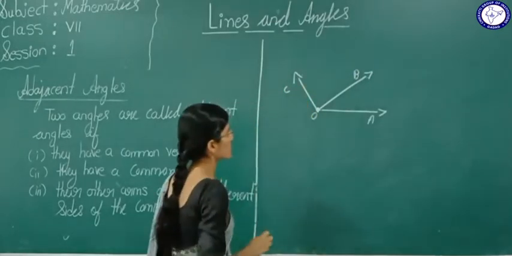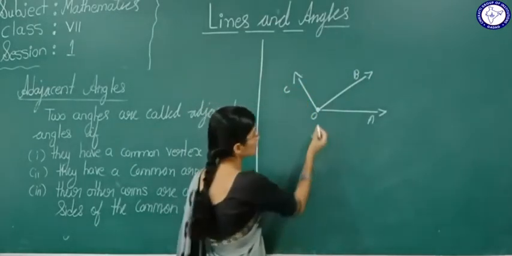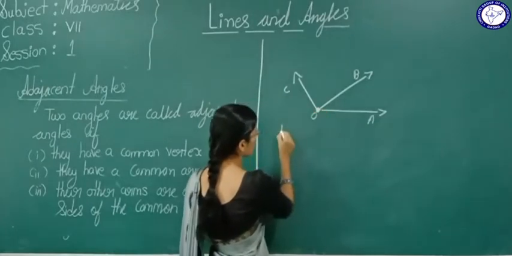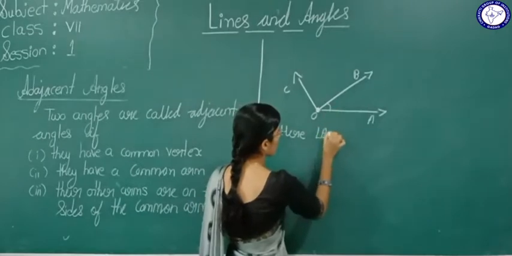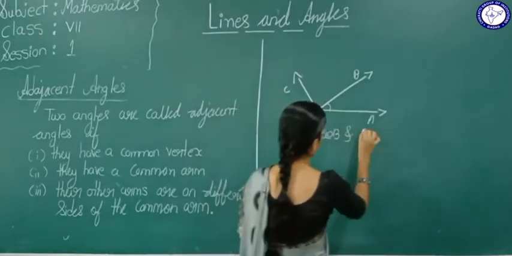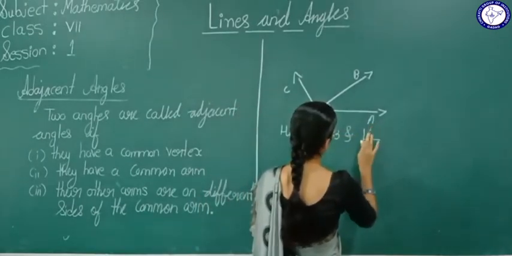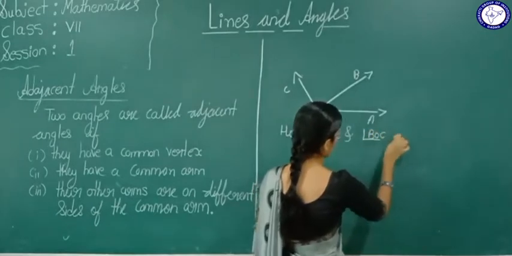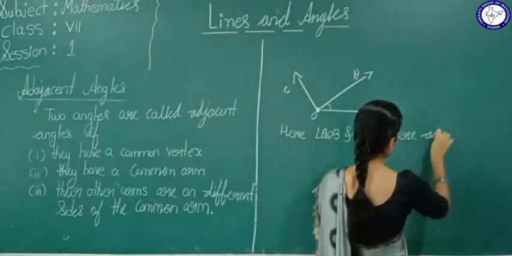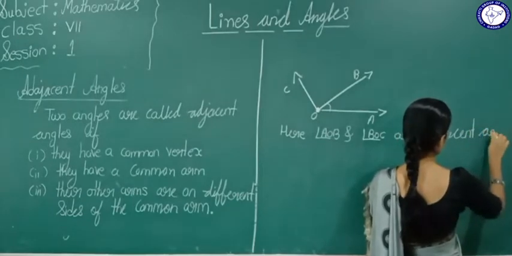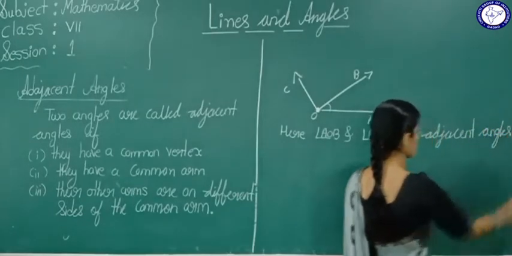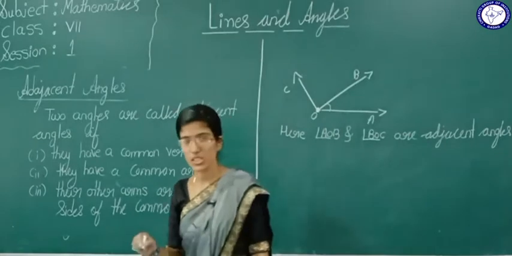Now see here students, angle AOB and angle BOC are adjacent angles. Okay, these are adjacent angles. Why? See